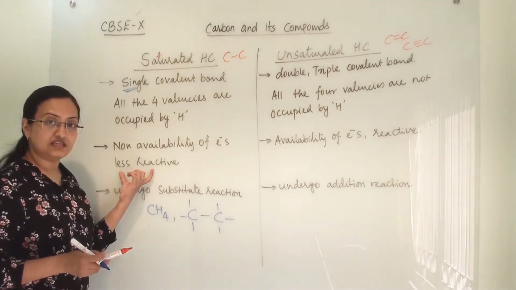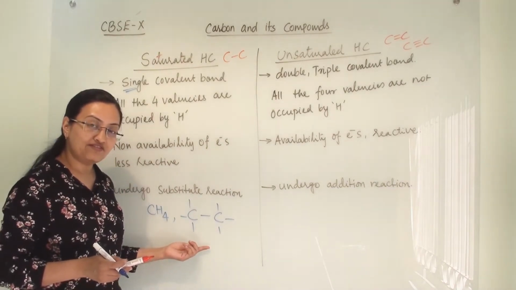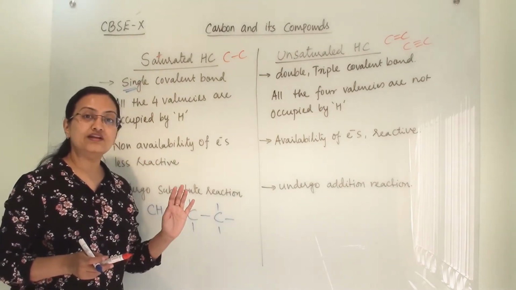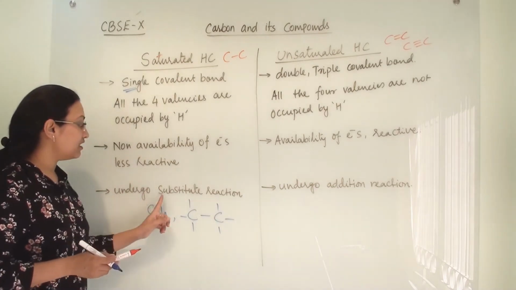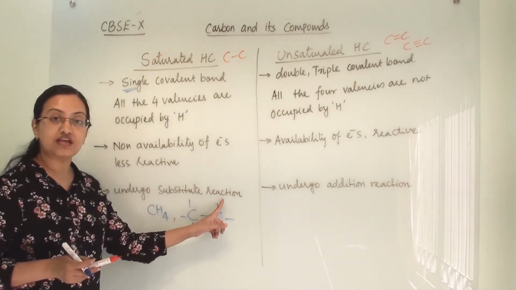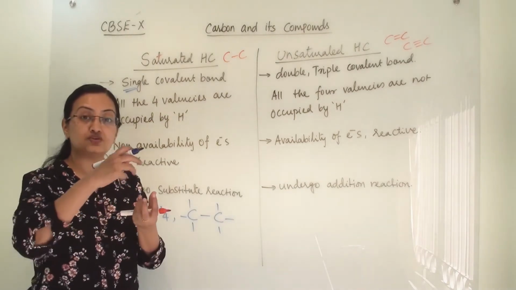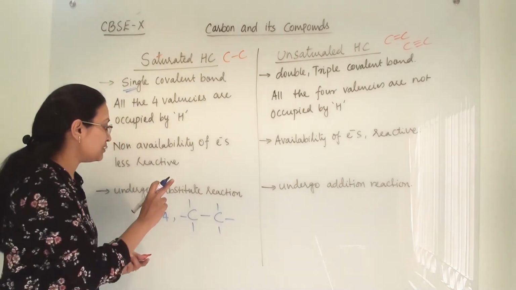Now they are less reactive. Obviously, because there is no more electron left, they are stable. Their 4 covalent bonds are stable, so they are less reactive. They will undergo substitution reaction only. Now what is the meaning of substitution? Substitution means you are taking out one and putting another. That is the meaning of substitution.